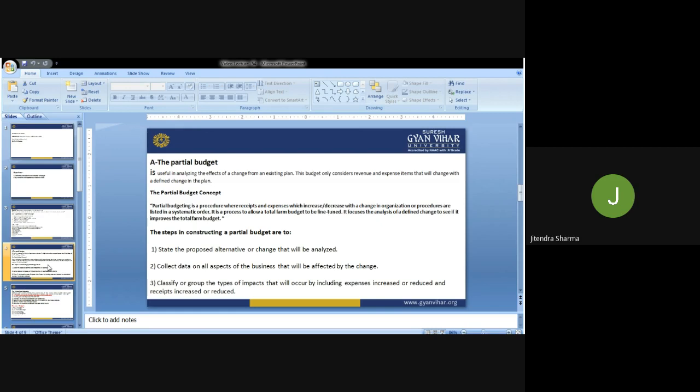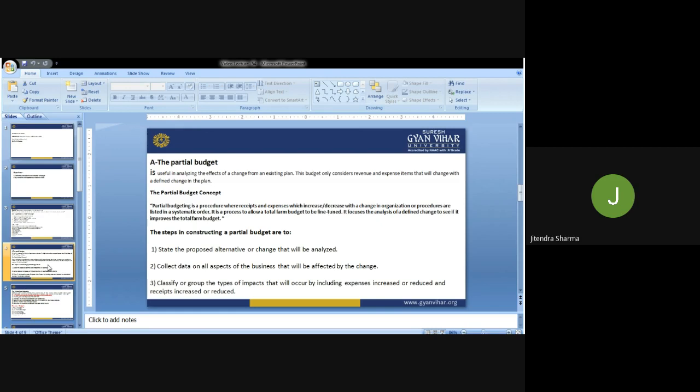If the pace is not in the direction which we have decided, we can change these things in our complete budget also. So the partial budget is a very helpful tool to control the pace and the achievements, and we can analyze them time and again. So we can reallocate our resources, reassess the situation, and finally improve our final achievements and returns.